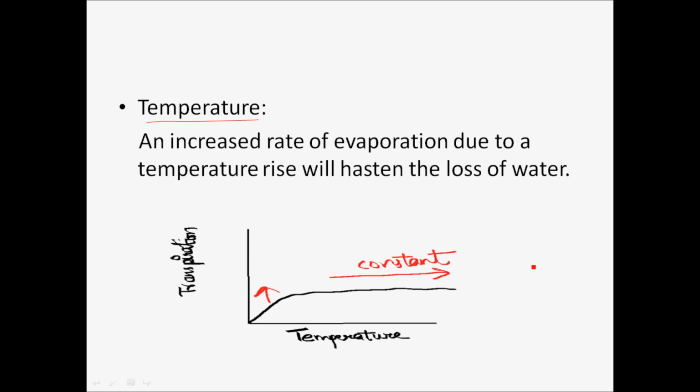Now moving on, let's talk about temperature, and how temperature relates to the rate of transpiration. An increased rate of evaporation due to temperature rise will hasten the loss of water. So you see, if the temperature is increased, then the transpiration increases all of a sudden and then it remains constant. The reason for this is that a plant can give maximum performance only up to a limit.